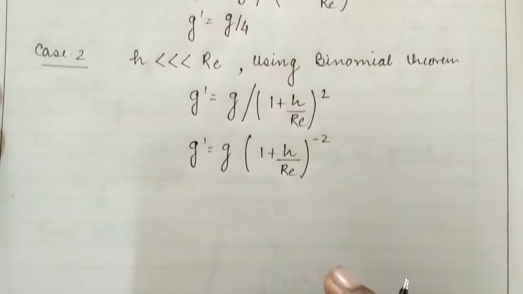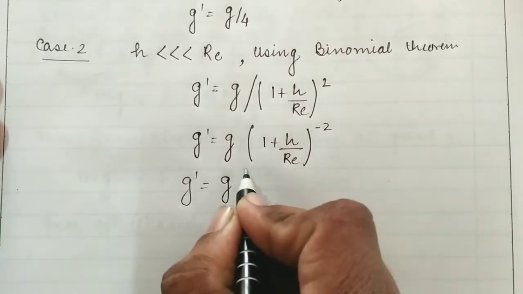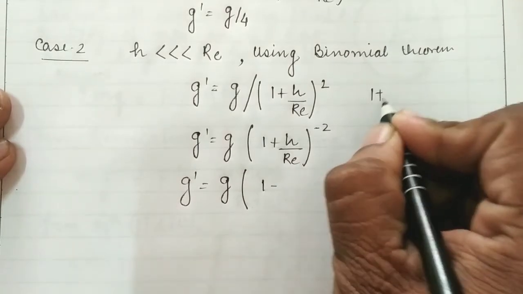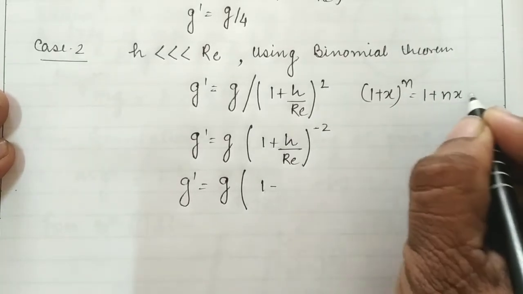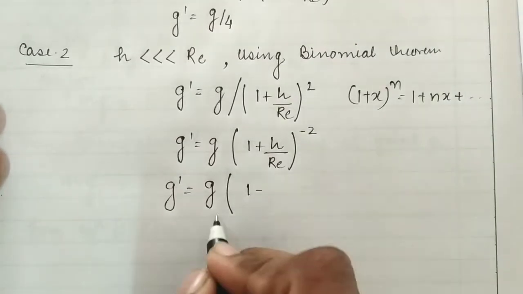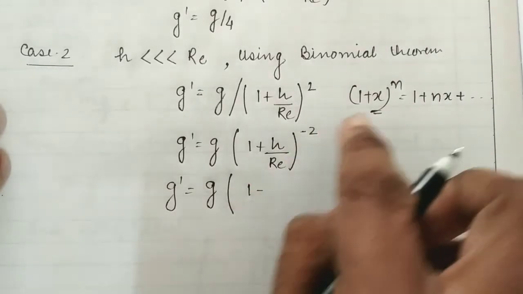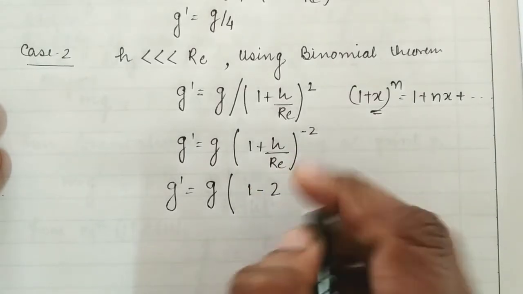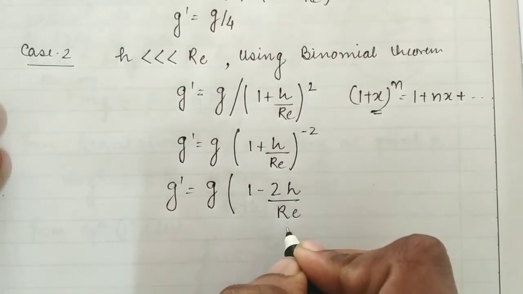The binomial expansion of (1 plus x) to the power n can be written as 1 plus nx plus so on, because the higher terms are neglected. Here h by Re is taken as x and n is minus 2, so we write 1 minus 2 into x, where x is h by Re, giving 1 minus 2h by Re.